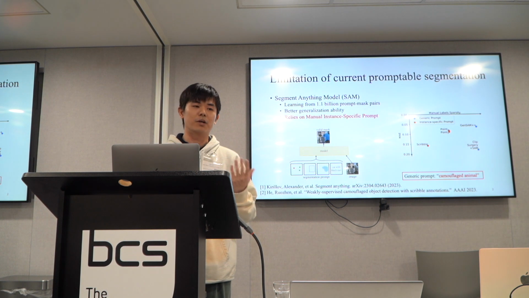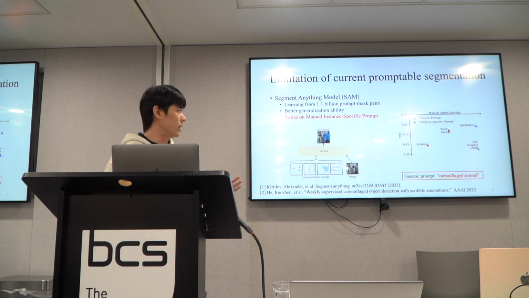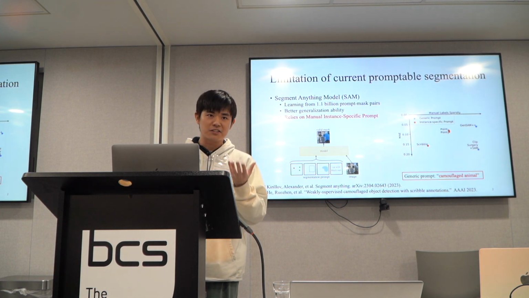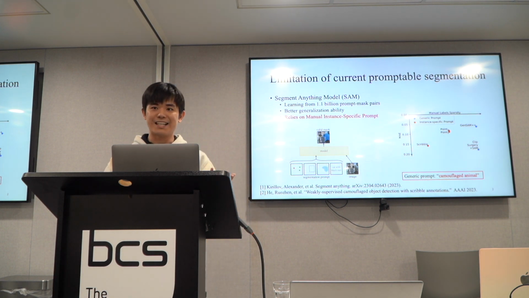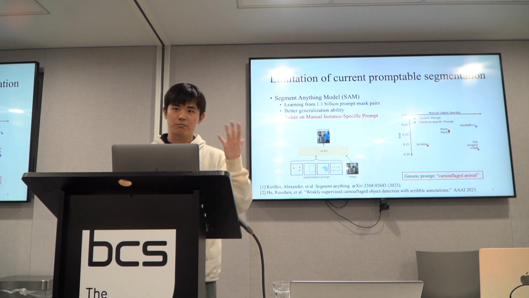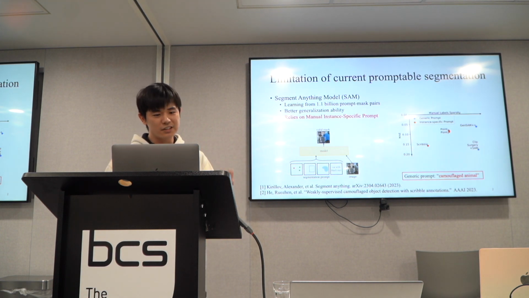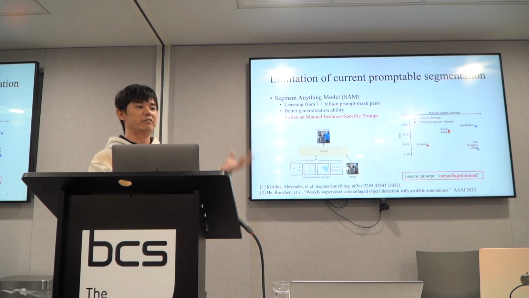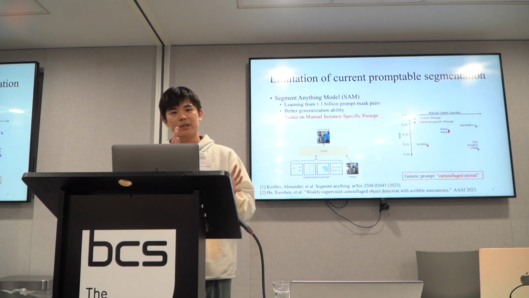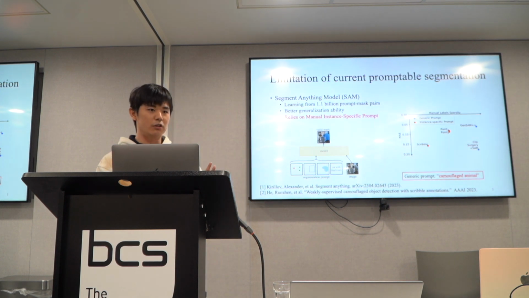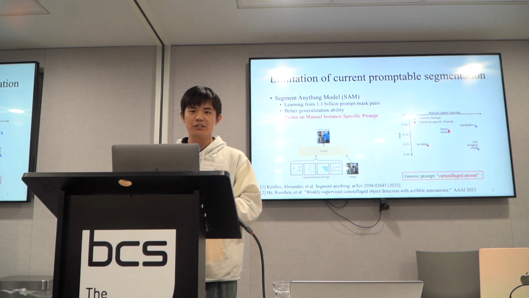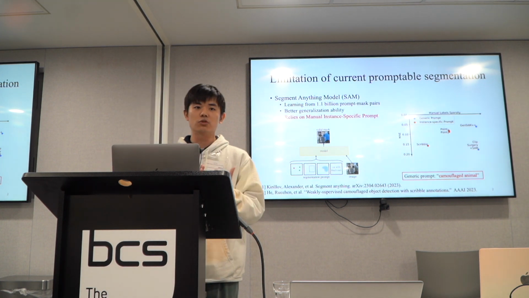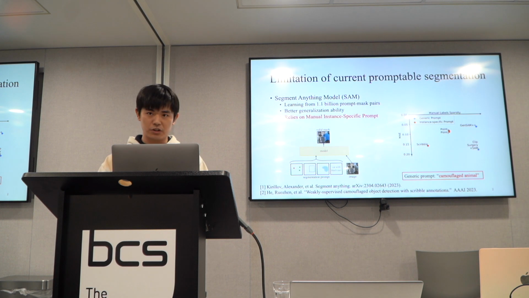For getting its prompt-mask pairs, Meta has just provided for each image a prompt and a mask, but they do not provide instance-specific annotation about what exactly it segments or what exactly this mask refers to. So in this case, even though it can get a very strong generalization ability, for example, maybe we give an image, we just point at something, it can make a seemingly pretty good prediction. But actually, it does not exactly know what it predicts. It has a very strong mask prediction ability, but not a very strong label prediction ability.